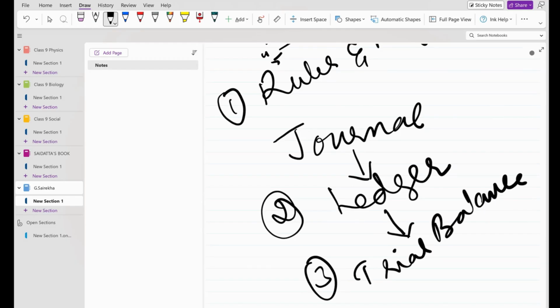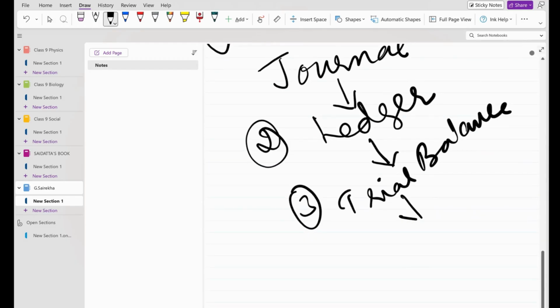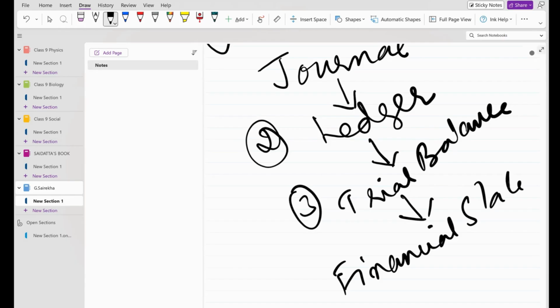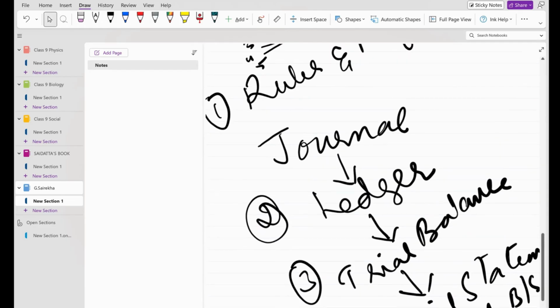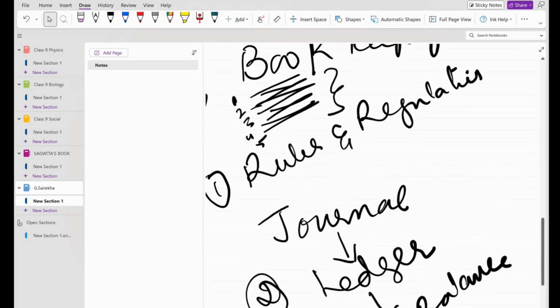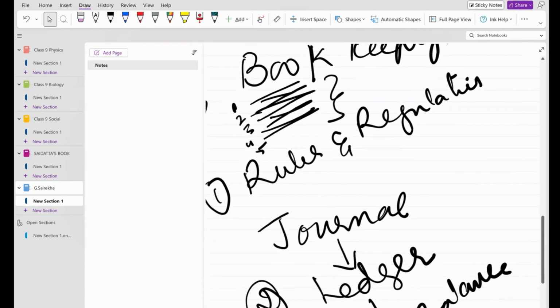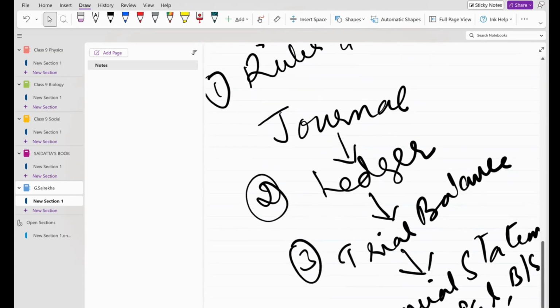Okay. And looking into trial balance, what we do is we'll prepare financial statements. Now, what are these financial statements? Financial statements are three parts: one is trading account, profit and loss account, and balance sheet. Okay. Now you should ask me, madam, how this all is going to work out. Now I'll tell you an example. Now this part you understood?